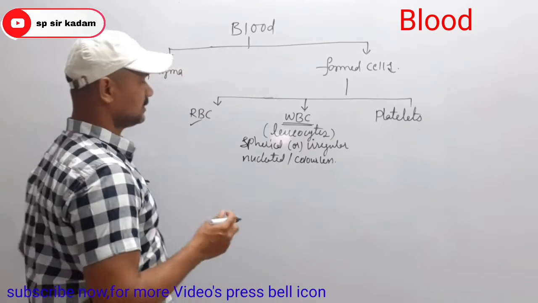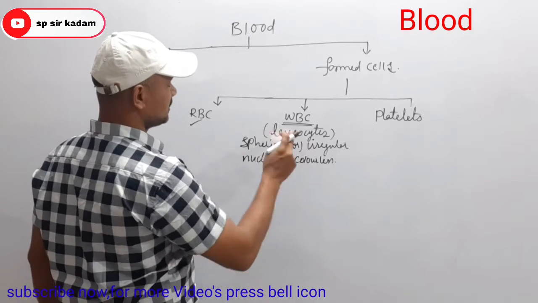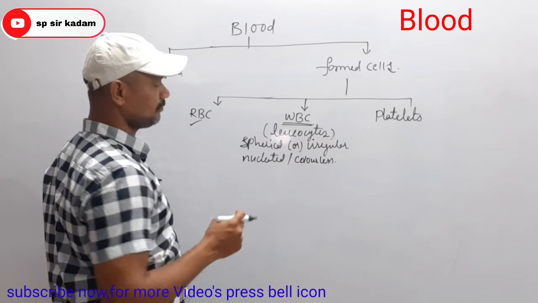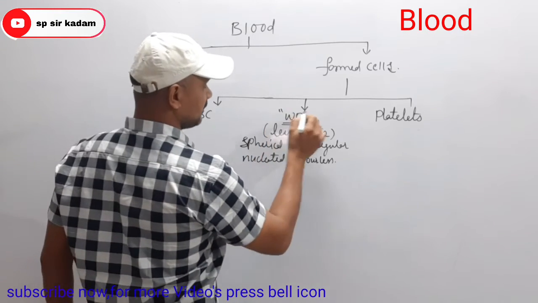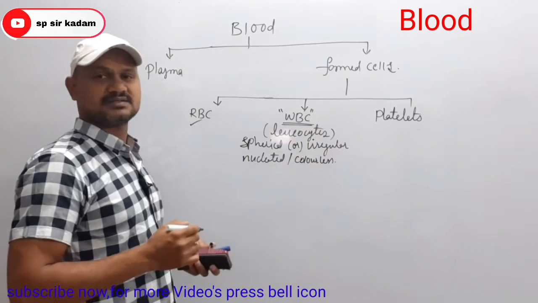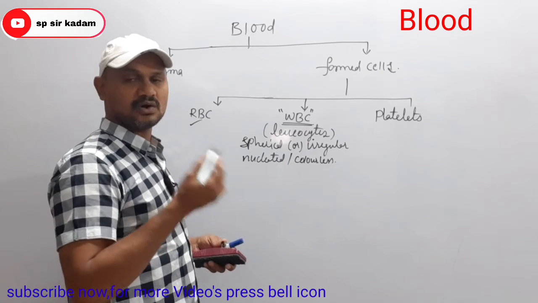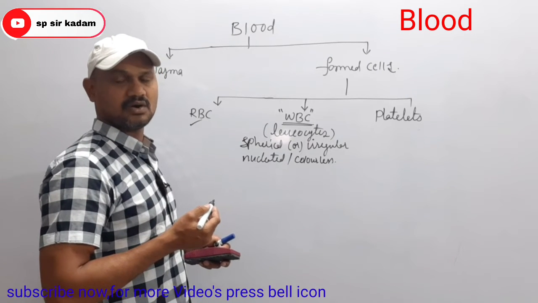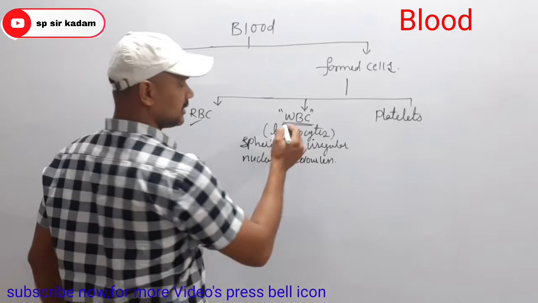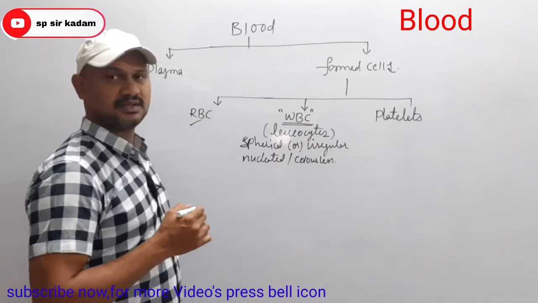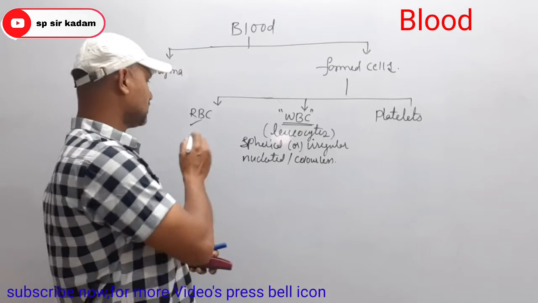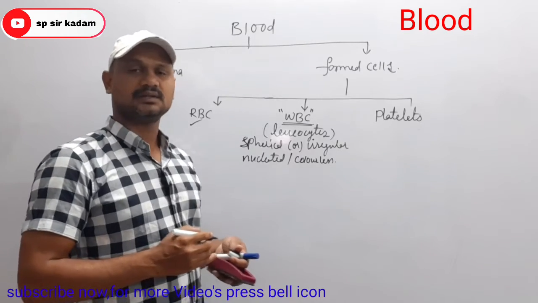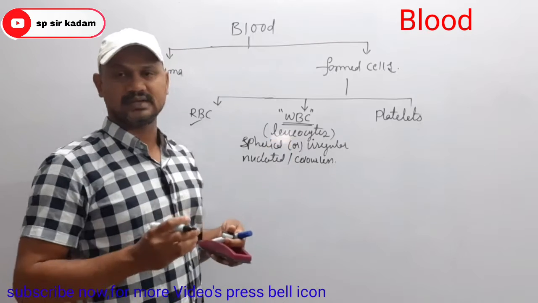When we look at the differences between RBC and WBC, the size of white blood cells is very large compared with RBC, but in count they are very few in number.